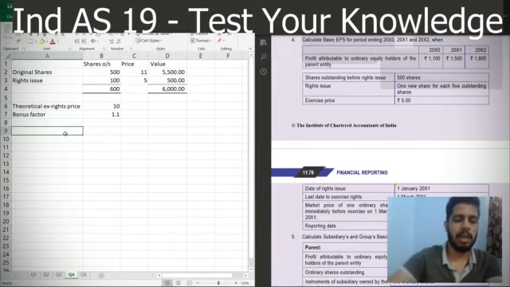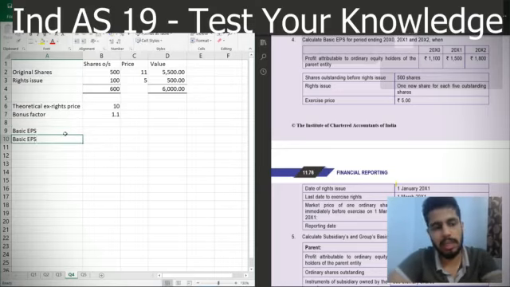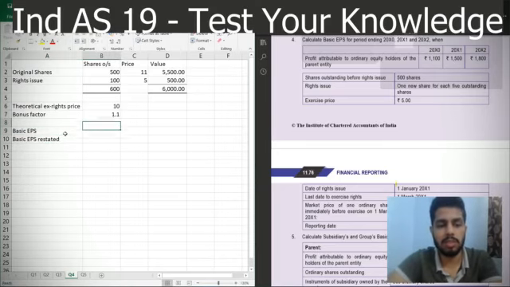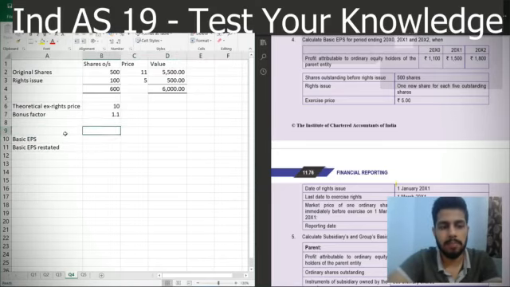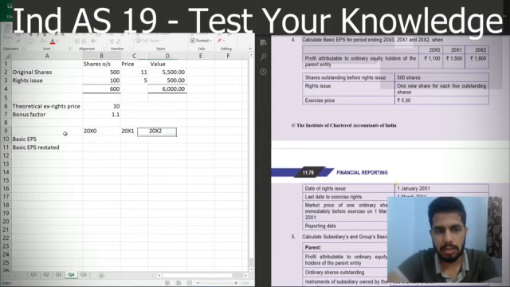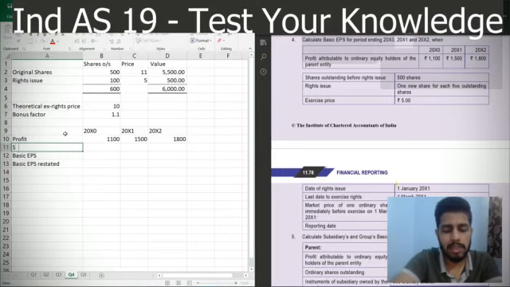So first, I'll do 2 things here. I'll calculate the basic EPS which would normally be there, and then I'll calculate the basic EPS which would be restated because of the bonus factor which we just now calculated. Right? So we have 2000 x0, 2000 x1 and 2000 x2 and the profit given for those years are 1100, 1500, 1800 and we have shares outstanding.